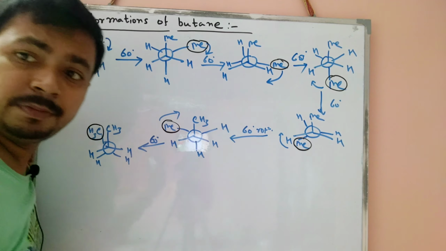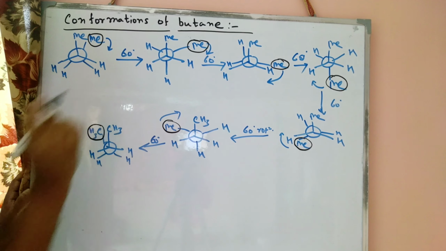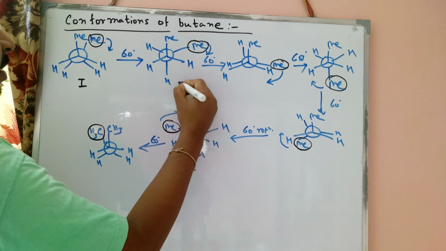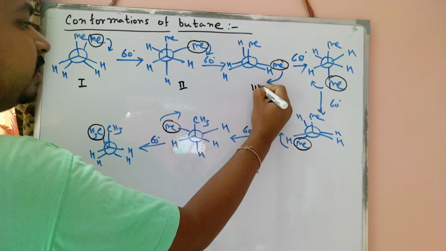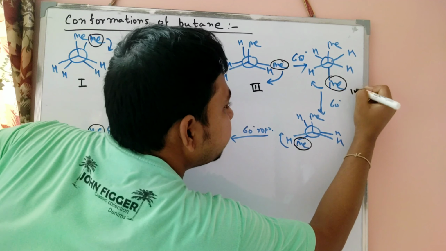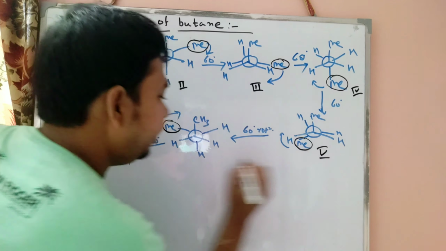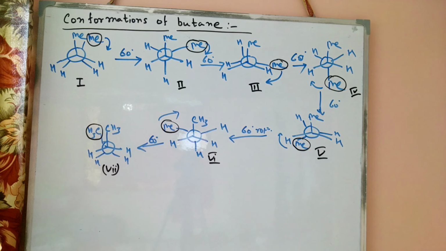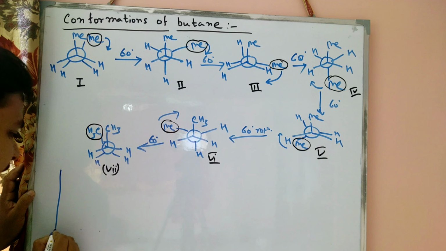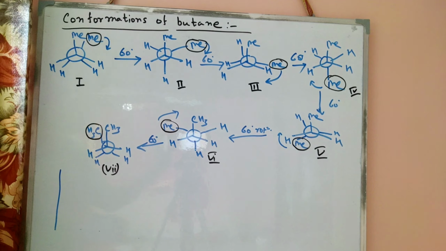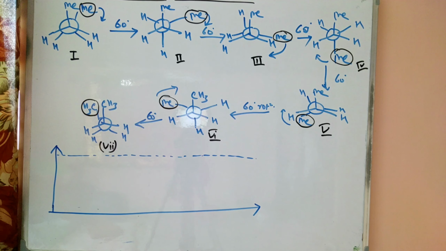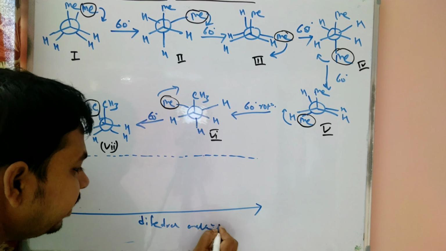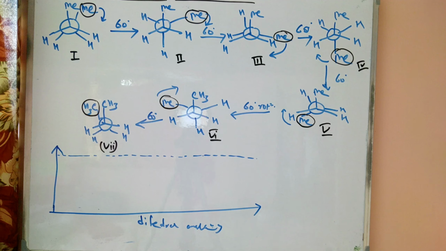Now we draw the energy curve. So here in total, this one is 1 eclipsed, this one is 2 staggered, this one is 3 eclipsed, and this one is 4 staggered, this one is 5, this one is 6, this one is 7. So now at first we draw the reaction coordinate. Now when we draw this graph, dihedral angle versus relative energy.